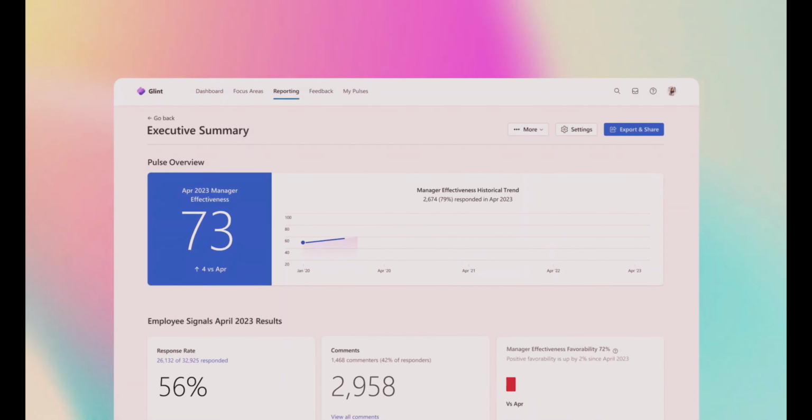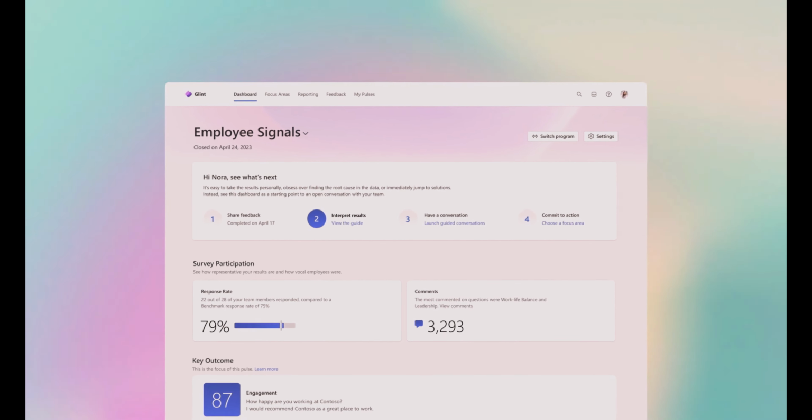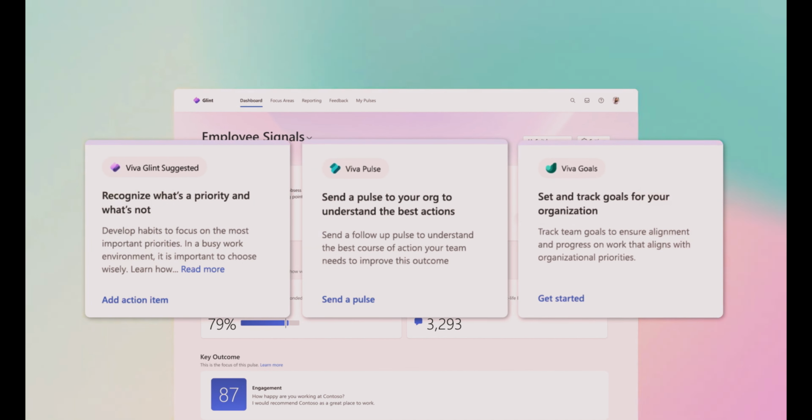Checking your effectiveness score for the next quarter. You see it's improved. Your efforts drove meaningful change. With insights provided by Viva, employees, managers, and leaders can create a culture where people and business thrive, using the voice of the employee and workplace analytics.